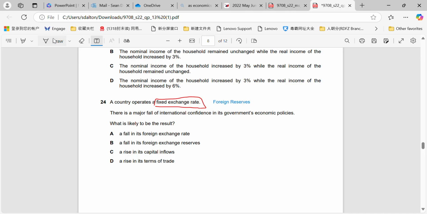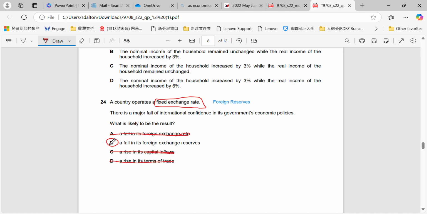Okay, so first of all, remember, a fall in the foreign exchange rate would be the case if it was floating, right? Or it can only happen on a floating one, where demand and supply dictates the price. Terms of trade, nothing to do with the fixed exchange. Definitely won't rise capital inflows. There'll be less investment. So what will actually happen is it's something that we call capital flight.